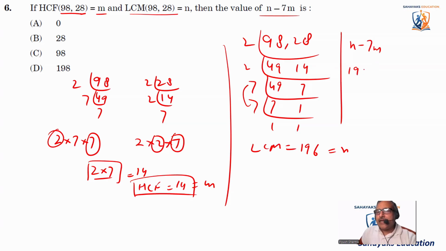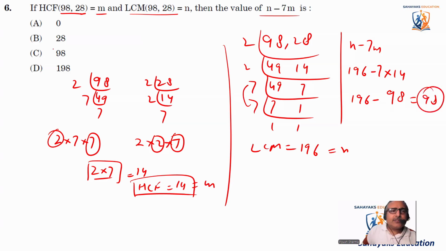That is 196 minus 7 times 14. So it is 196 minus 7 times 14. 7 4s are 28, 7 2s are 14, so 98. So it comes out to be 196 minus 98, which is 98. So the answer is 98. So this is the right answer.